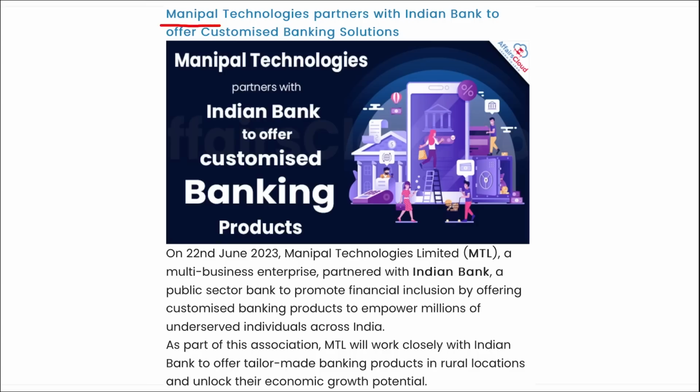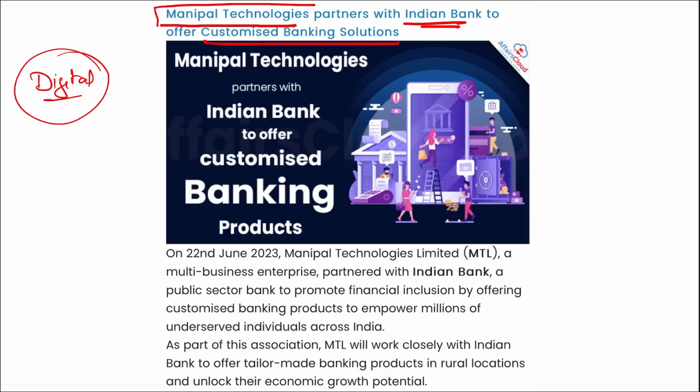Next is your Manipal Technologies. They have partnered with Indian Bank to offer customized banking solutions, that is, to provide digital services to make it easier for the customers to use their banking services.